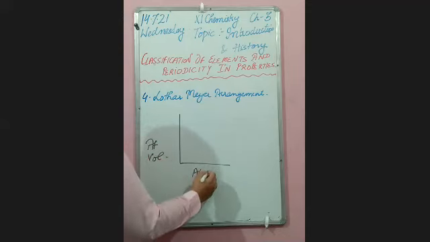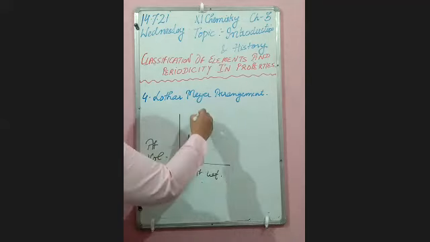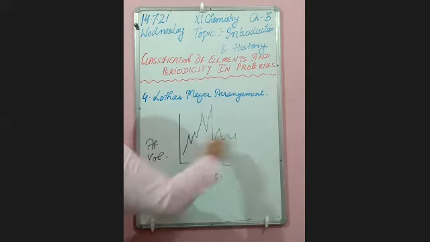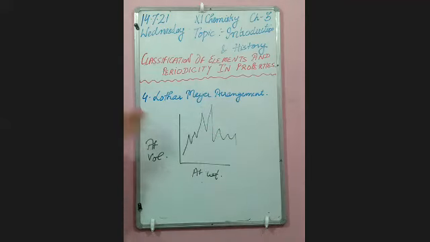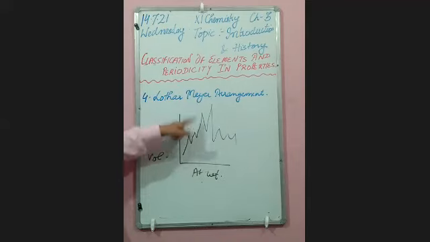So he observed some curves, like I'm roughly drawing it. Suppose this was the graph. The peaks of the graph represent the alkali metals, that is group 1 elements, like lithium, sodium, potassium, rubidium, cesium.